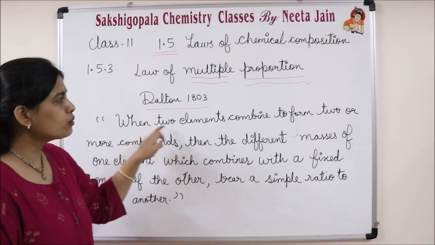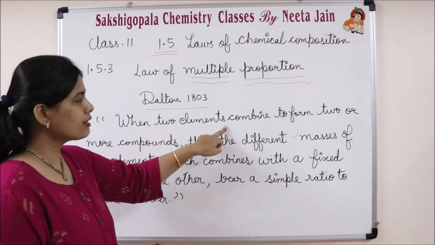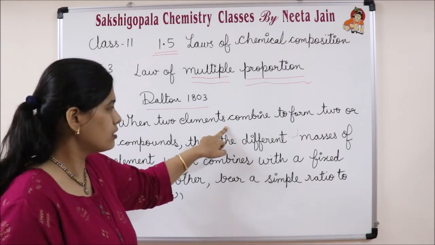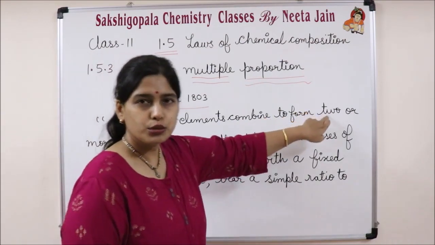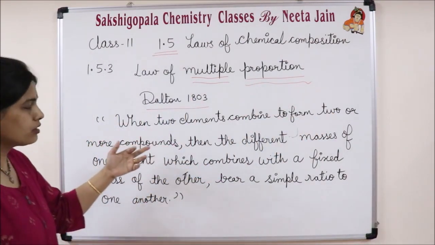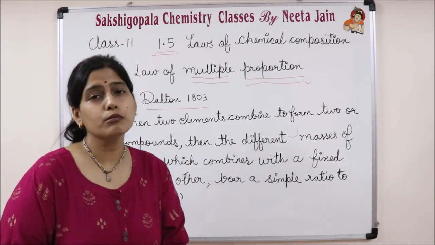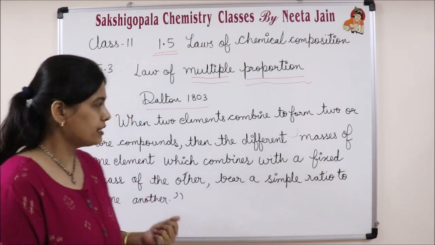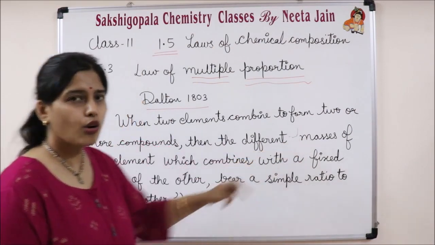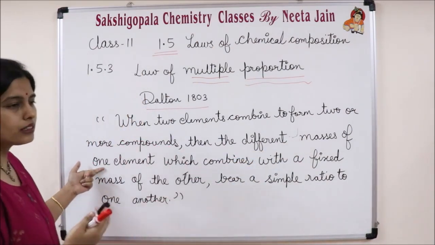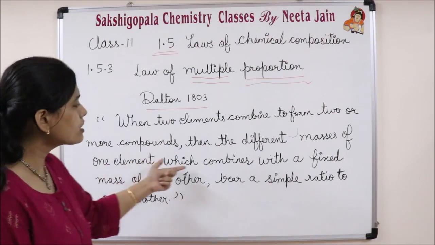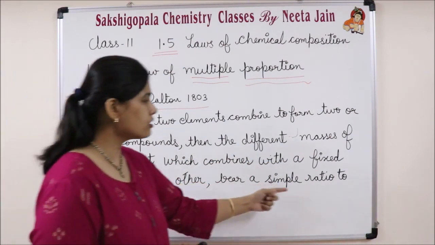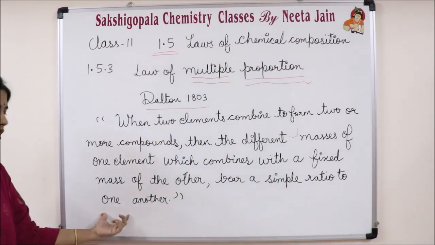When two elements, say for example in the case of carbon monoxide and carbon dioxide, the two elements are carbon and oxygen, combine to form two or more compounds, as in the case of nitrogen oxides, then the different masses of one element, here oxygen, which combine with a fixed mass of the other, bear a simple ratio to one another.